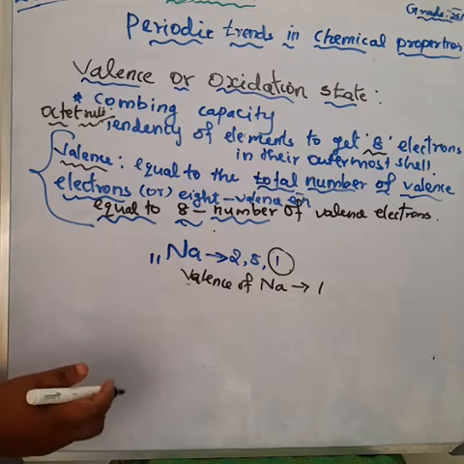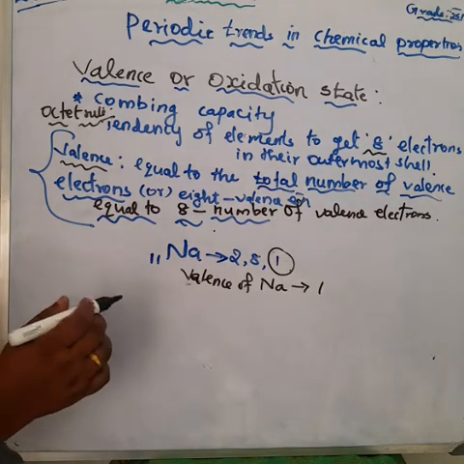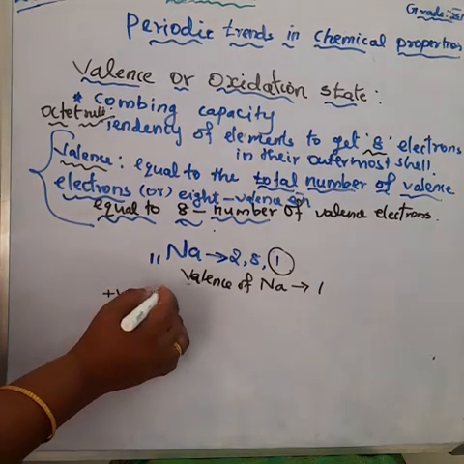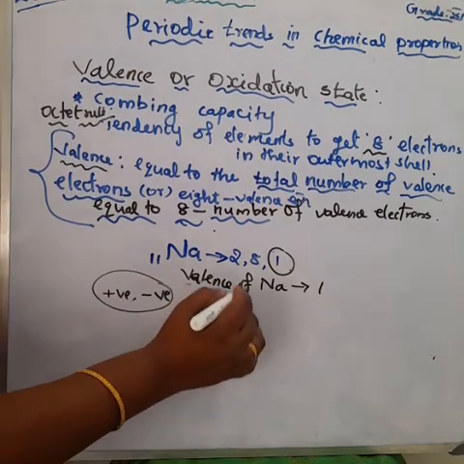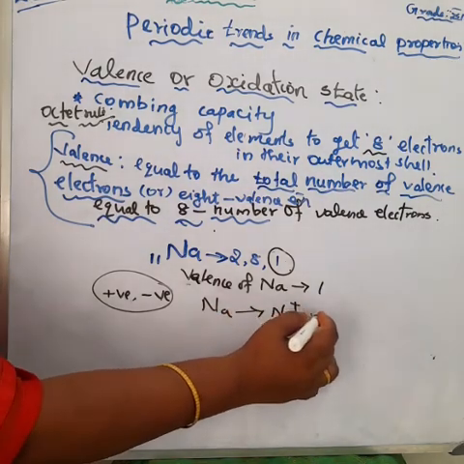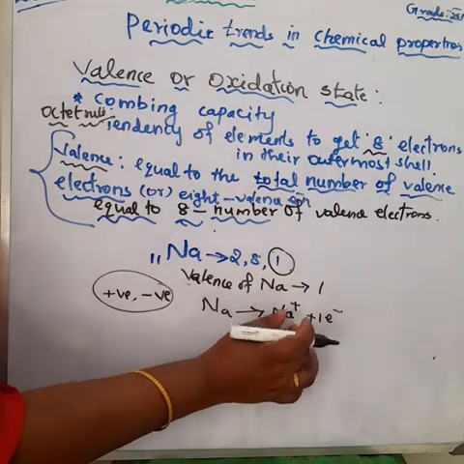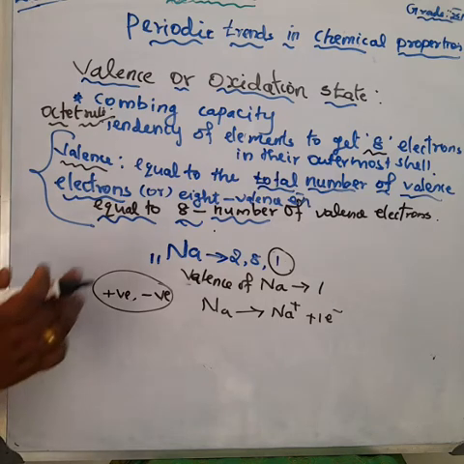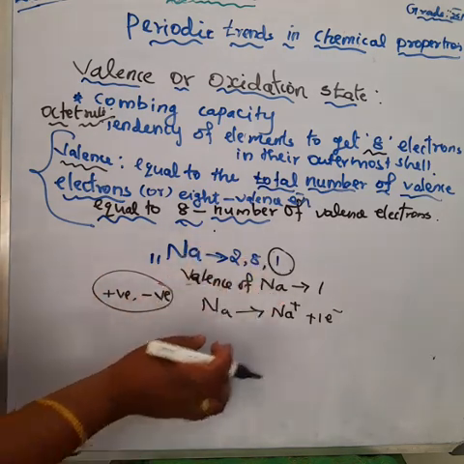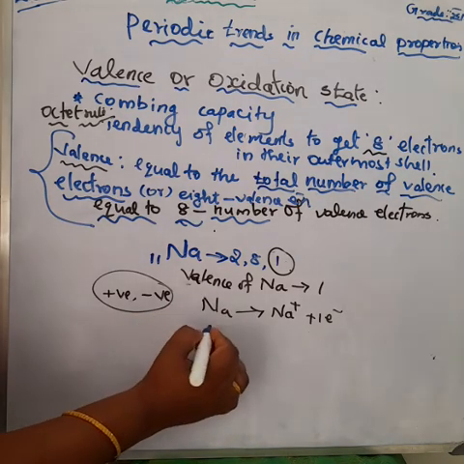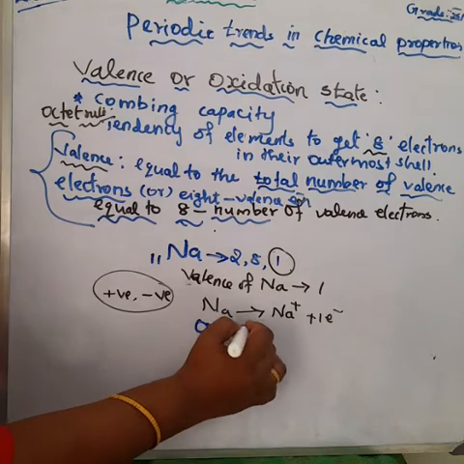Oxidation states are typically represented by integers which can be positive or negative. Here, for the sodium atom, positive means when an atom loses an electron to form a positive ion, that is called positive. Sodium, lithium, these elements can lose electrons to form positive ions. Here sodium atom can lose 1 electron to form sodium ion Na plus. So here what is the oxidation state? Plus 1.